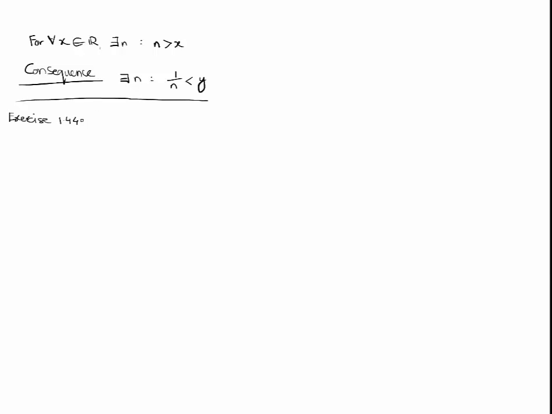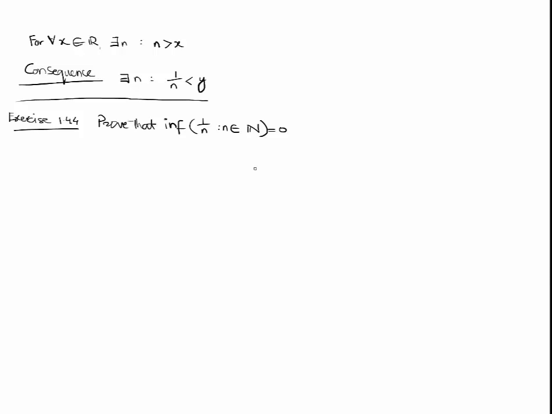Now there is one exercise, 1.4.4, in Stephen Abbott's Understanding Analysis which requires the proof that the infimum of 1 over n, such that n belongs to the natural numbers, is 0. We're going to use the Archimedean property to prove this.